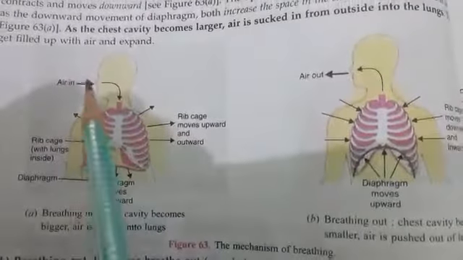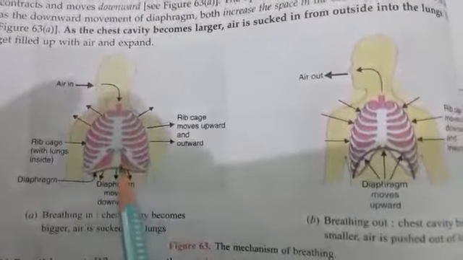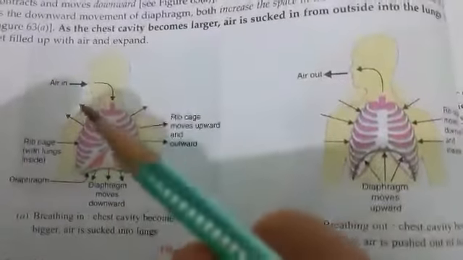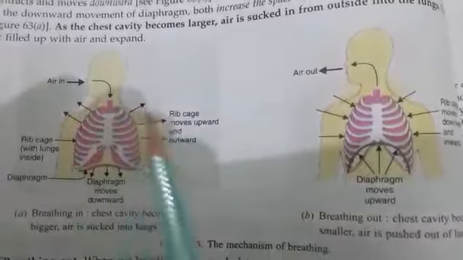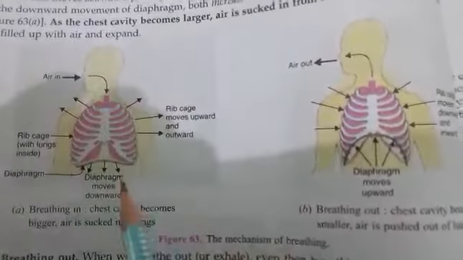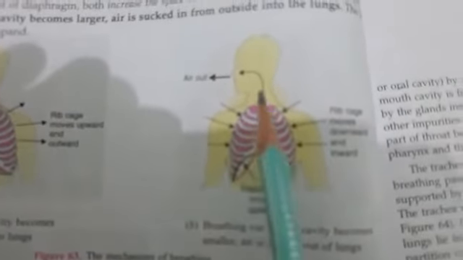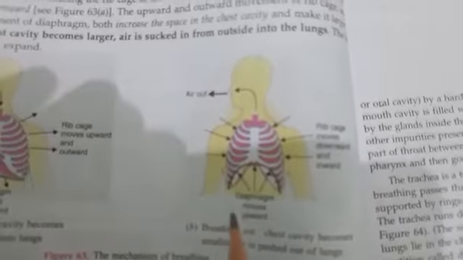In the figure we can see when we breathe in, our rib cage moves upward and outward. This creates more surface area for filling the air. And in the second case, when we breathe out, that is exhalation, the rib cage goes downward and inward, and the diaphragm muscle also moves upward.